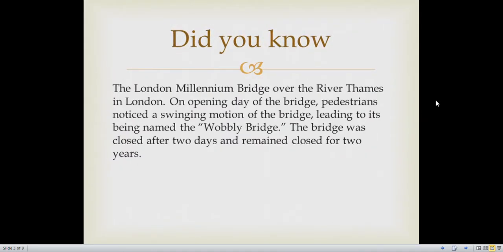Did you know the London Millennium Bridge over the River Thames in London? On the opening day of the bridge, pedestrians noticed a swinging motion of the bridge, leading to its being named the Wobbly Bridge. The bridge was closed after 2 days and remained closed for 2 years.